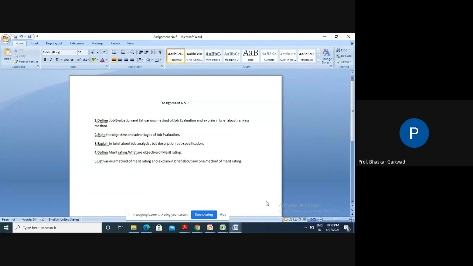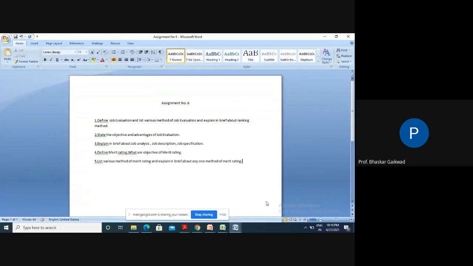What are the advantages of job evaluation? And what are the methods of job evaluation? Specific words are used in job evaluation. Three words are always used: analysis, description, and specification. So this is in short what you have to remember about job evaluation.